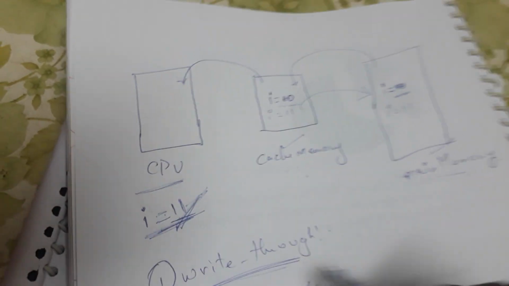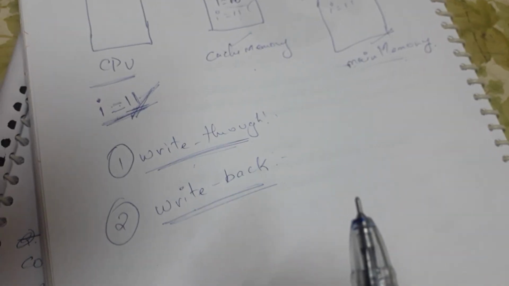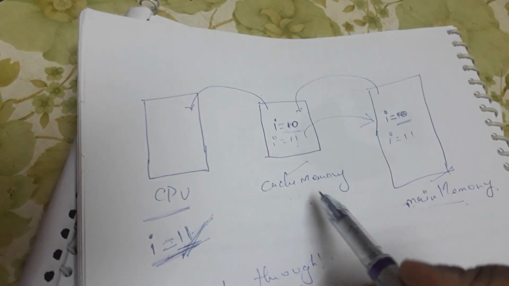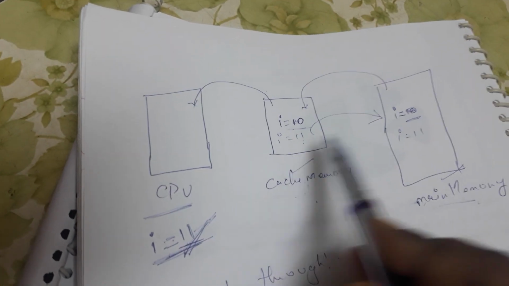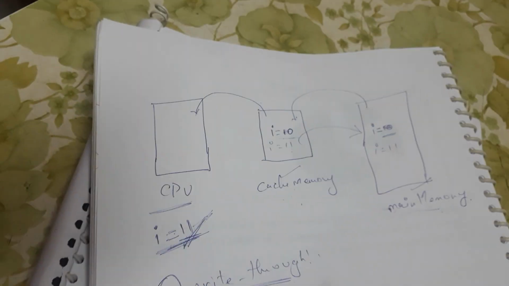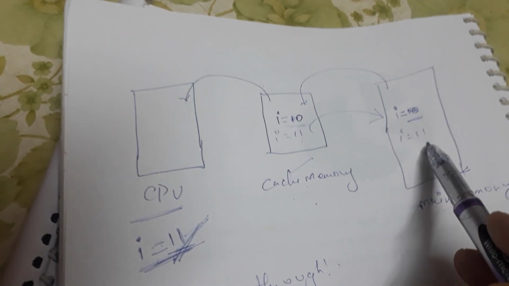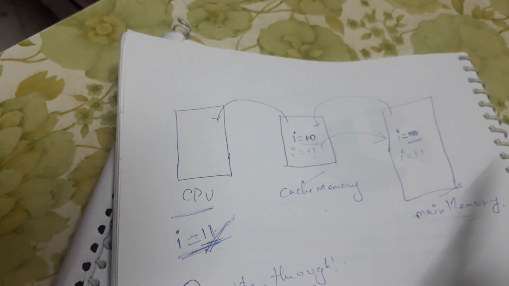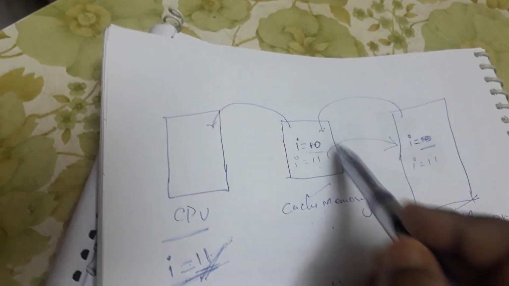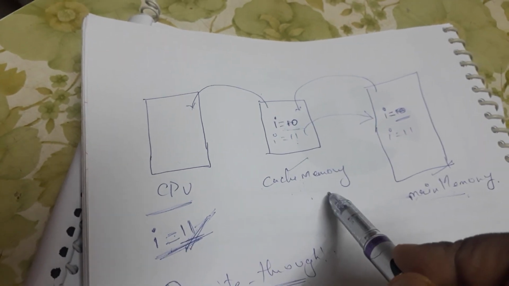This concept is called write back. In write through, whenever the update happens, both the cache memory and main memory are updated. But in write back, we modify the main memory only once the final value has been updated. All the intermediate updates are done only in the cache memory.